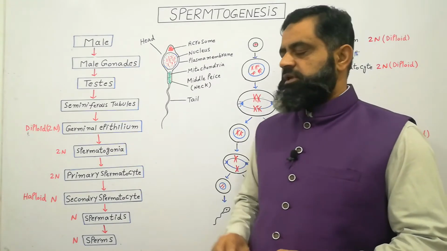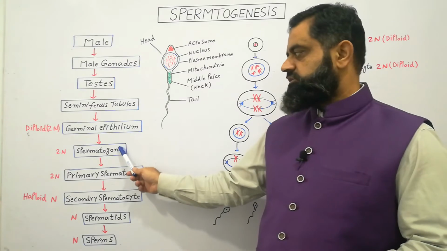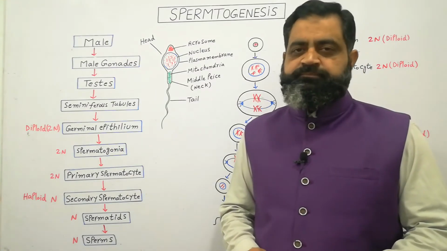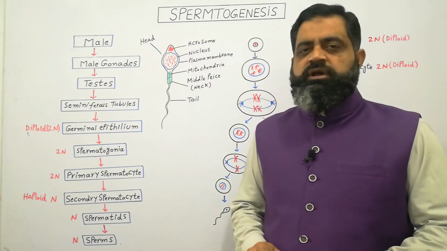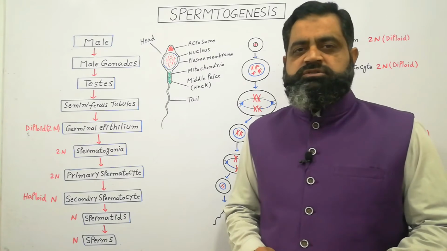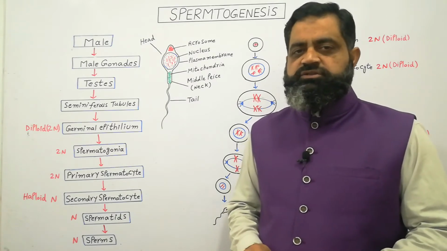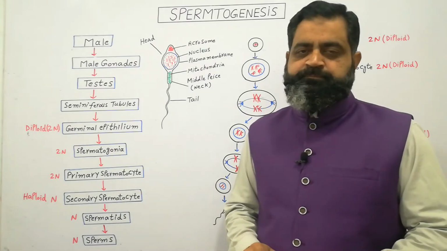These germinal epithelium cells divide by mitosis and produce specialized cells known as spermatogonia. Spermatogonia divides again, but before division, spermatogonia undergoes an increase in size, enlargement of size, and becomes primary spermatocyte.